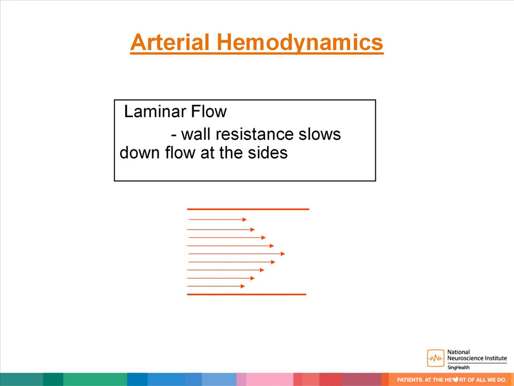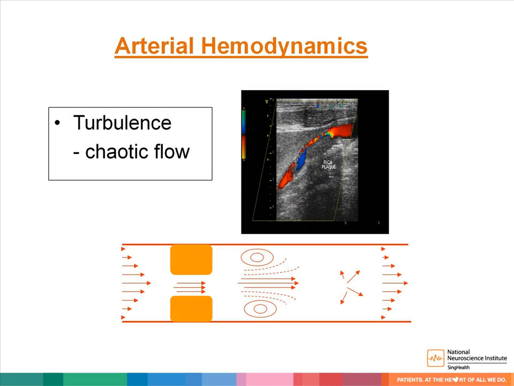So what exactly will it look like if there is a significant stenosis of the carotid arteries? When there is a significant stenosis or significant plaque over the internal carotid arteries, it becomes turbulent flow, where there will be a change in directions. The flow will become very chaotic. The flow will be disturbed.